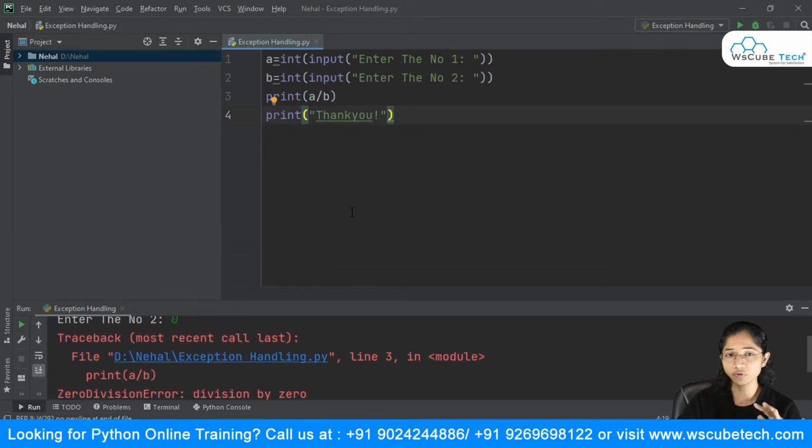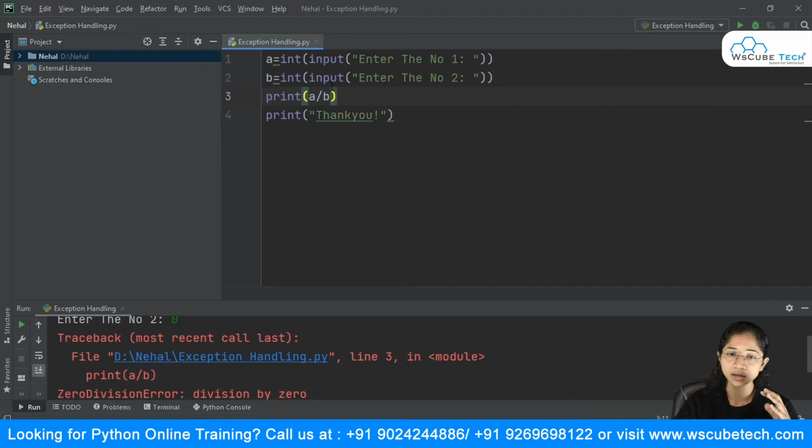Now, before moving towards exception handling, I want to let you guys know the necessity of exception handling. The thing is, we don't want our project to get stopped because of a single error in our code, right? If there is a particular statement which is giving us an error, we need to handle those things so that the statements after that line get executed. So this is the need: you should be handling such statements in your code which you feel might raise an error in a particular scenario.